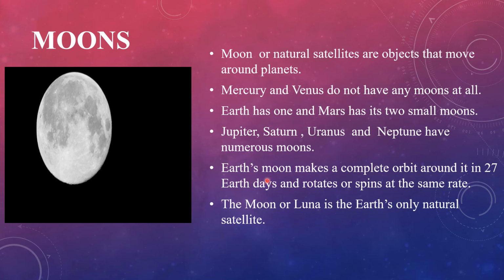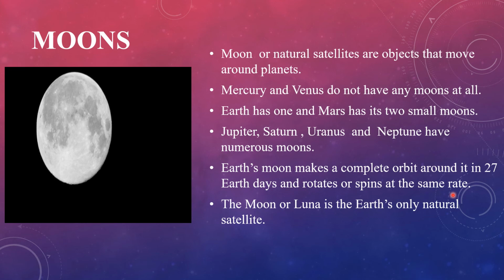Earth's moon makes a complete orbit around it in 27 Earth days and rotates or spins at the same rate. The moon takes about 27 days to complete one orbit around the earth.